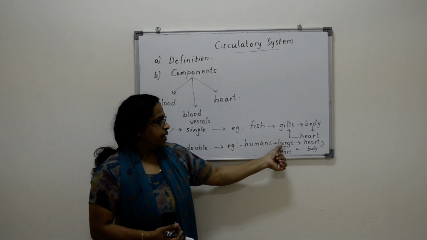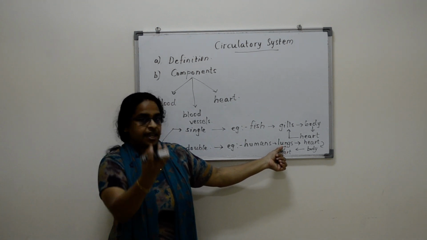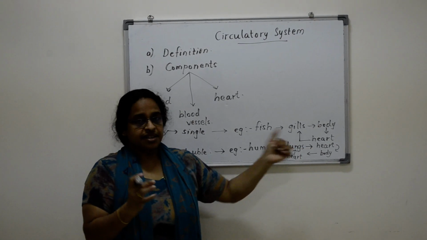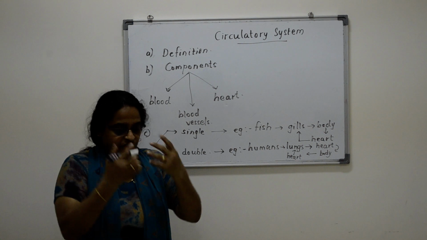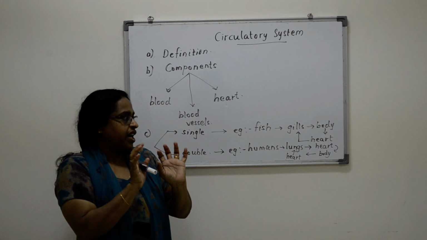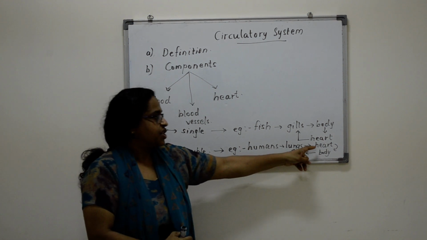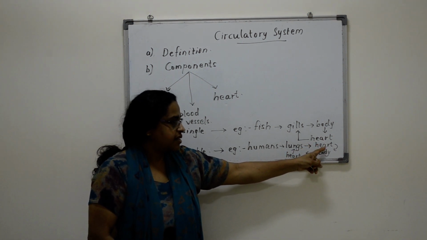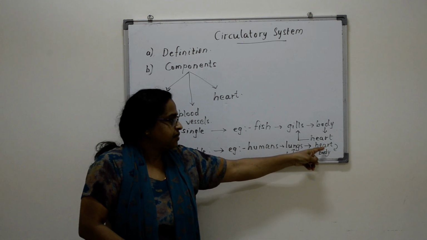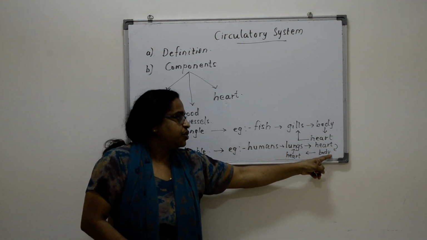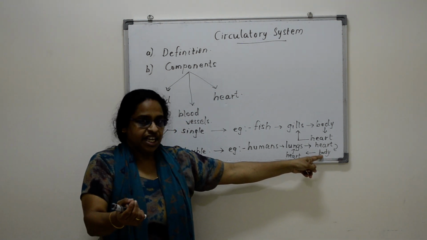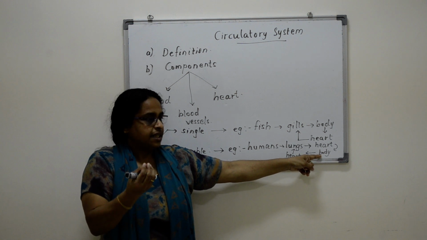So when the blood goes to the lungs, it takes in oxygen, and then it doesn't have the pressure because our body is big. So it needs a pumping organ to give the pressure, so it goes to the heart, on one side of the heart, which we will learn after. And from there it goes to the whole body, and from there it collects the carbon dioxide.